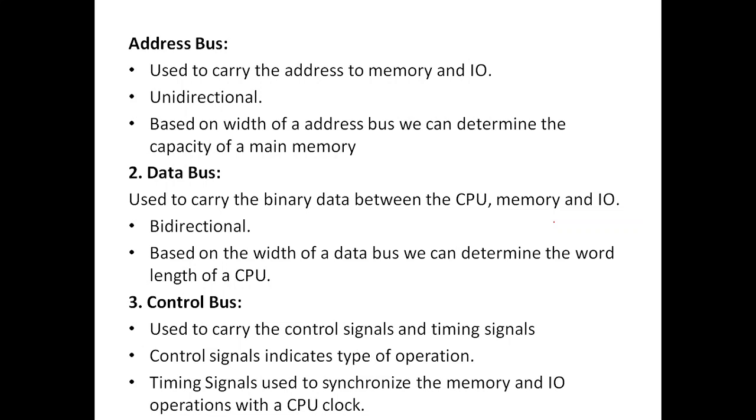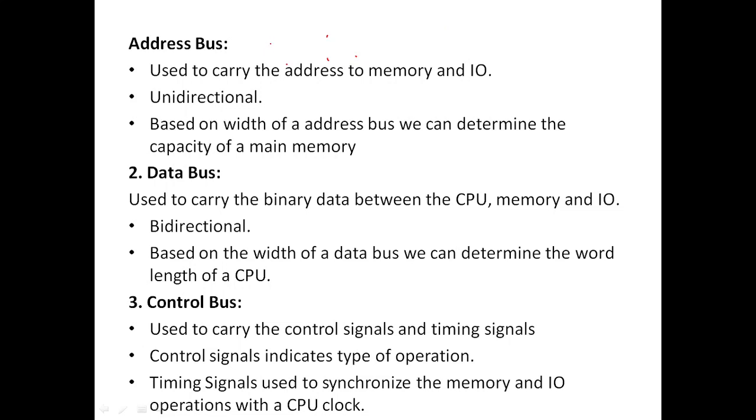And when it comes to the address bus, data bus and control bus, as I have said, the address bus is used to carry the address to memory and IO. It is unidirectional. Based on the width of the address bus, we can determine the capacity of the main memory.